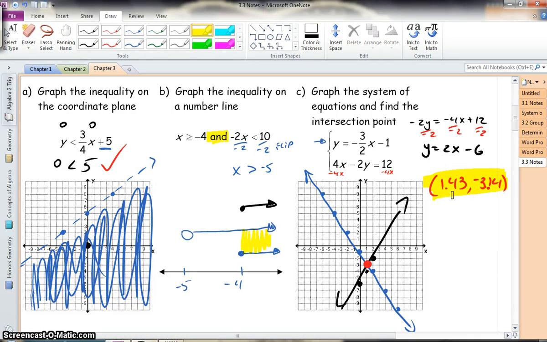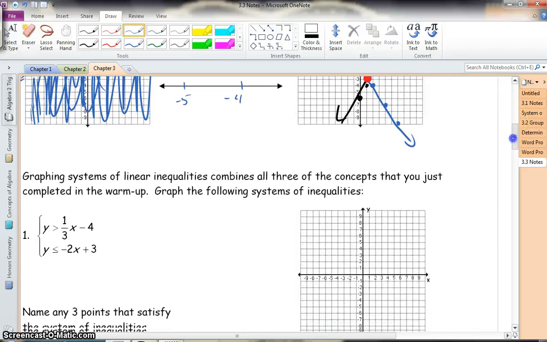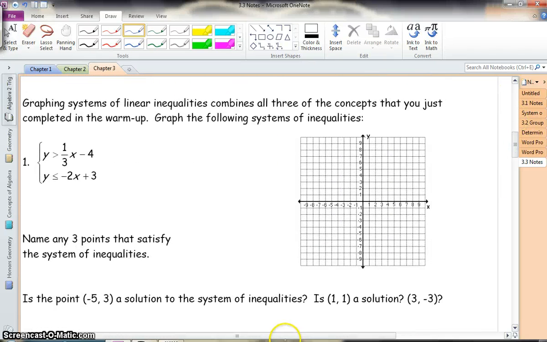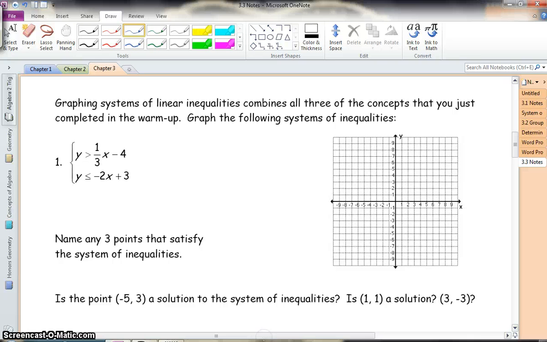And that's our solution to our system of equations. So now in the next example, we're going to combine these two ideas from part A and part B. We're going to find the solution to a system of inequalities. All right, you ready for all this noise? Let's do it. So, graphing systems of inequalities.